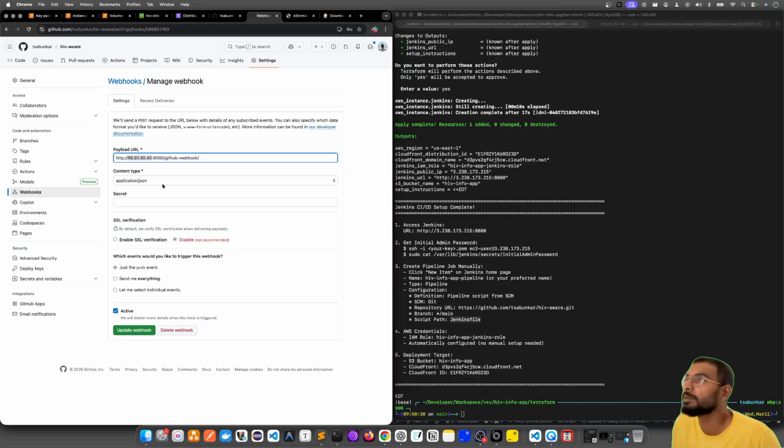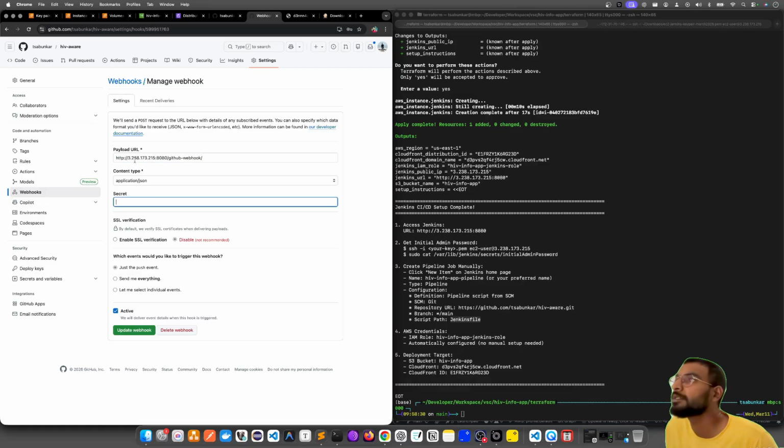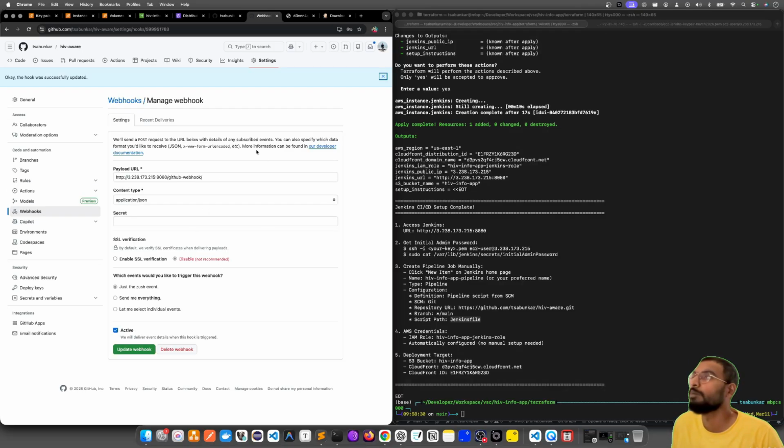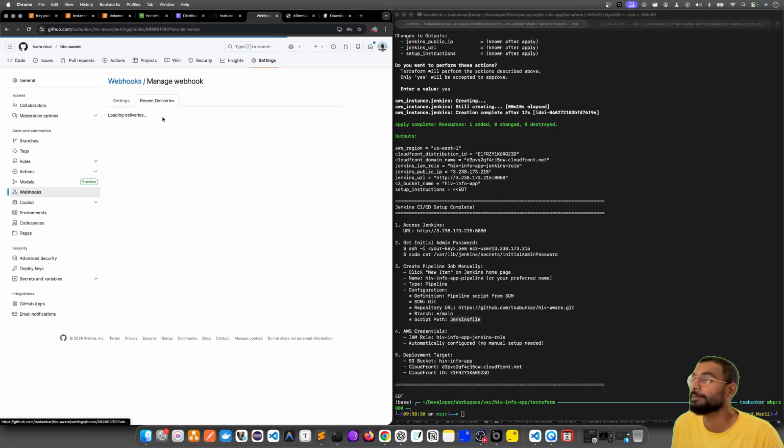Quickly write it here. I just want the public IP. Should be good. http://public IP:8080/github-webhook/. Disabled just for the push event. This looks good. Update the webhook. The webhook has been updated.